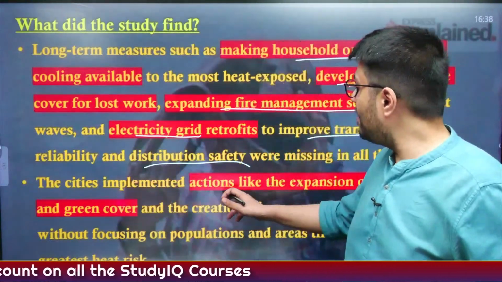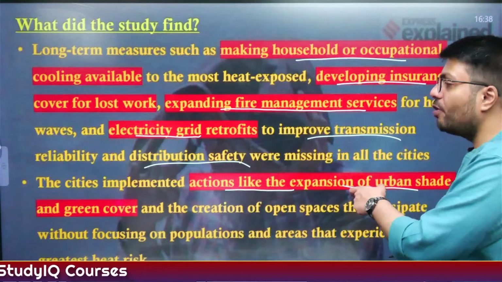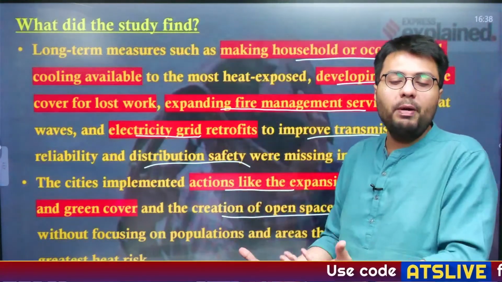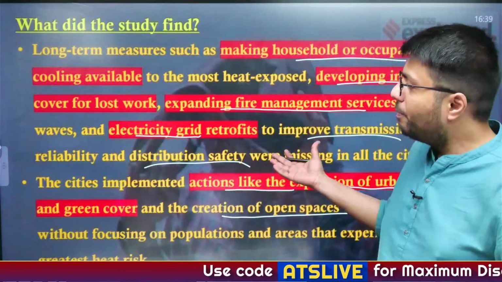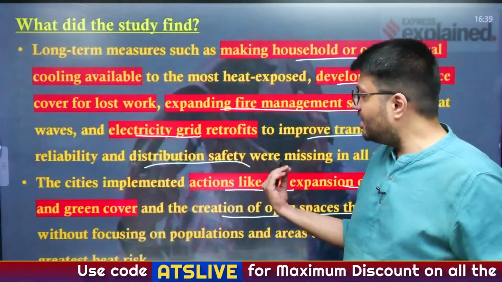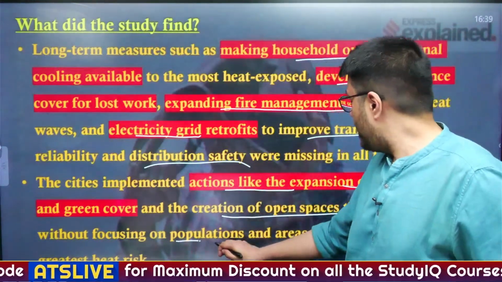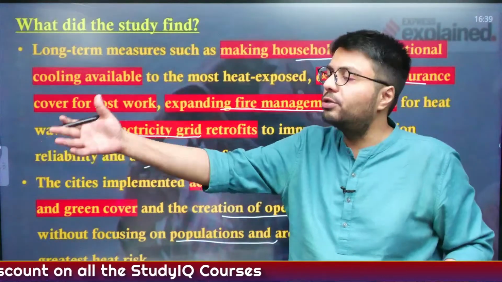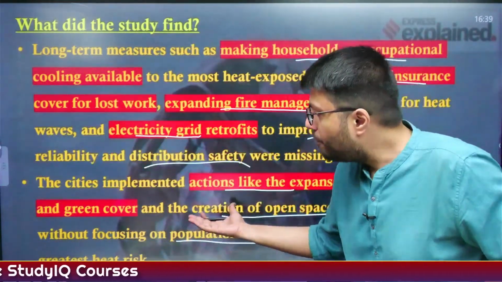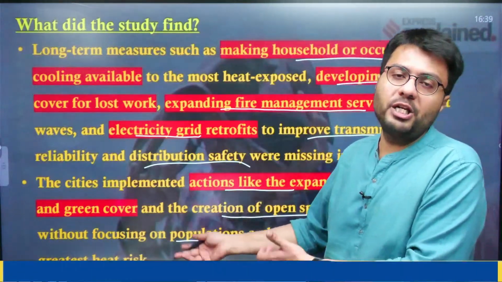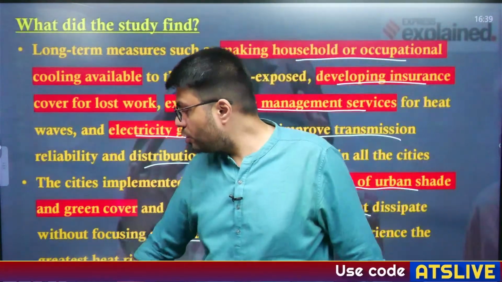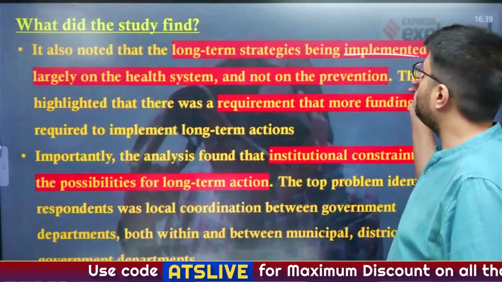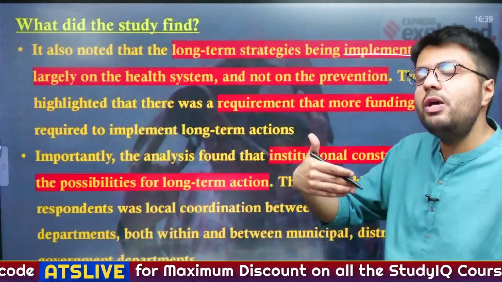Also, these cities have implemented actions like expansion of urban shade and green cover and creation of open spaces so that the dissipation of urban heat can take place. But these cities have taken this kind of action not in populated regions or areas that have greater risk, but outside the city limits. So what is the point of such a measure if it is not benefiting the population in a particular region?